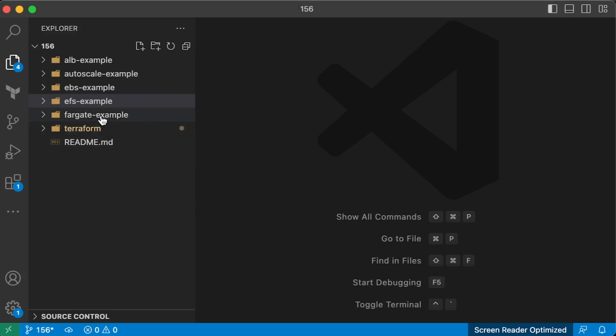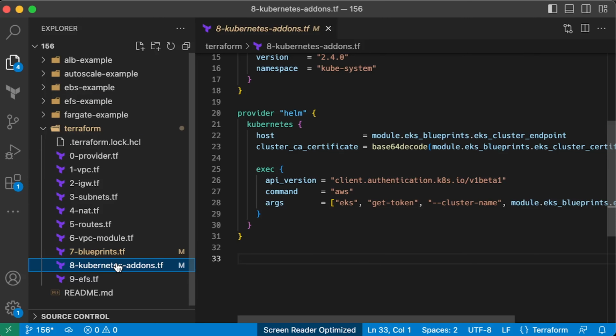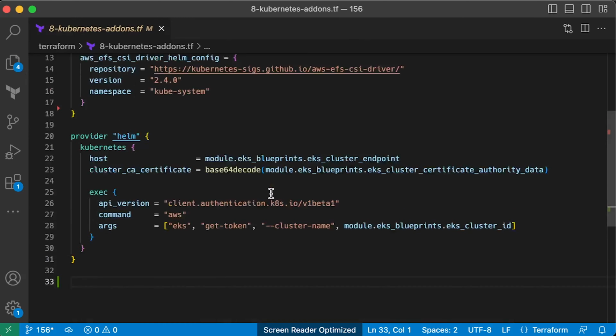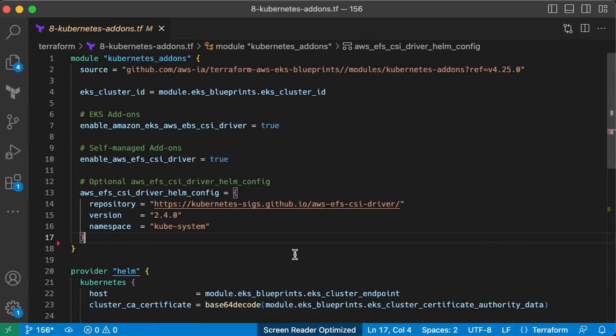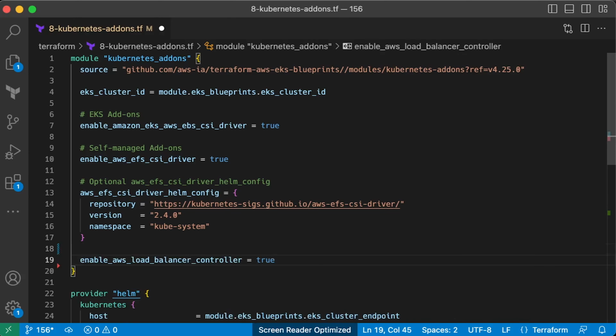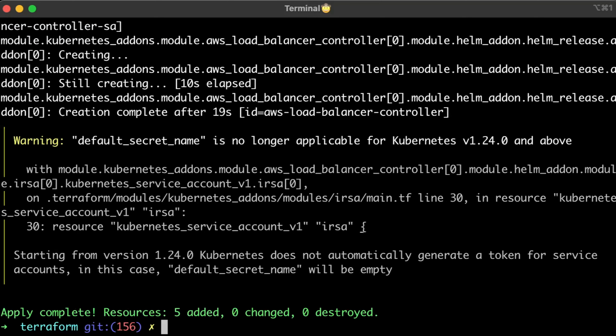Also, it supports two modes: instance mode, in which case your service must use a node port, and IP mode. IP mode is better, since it removes an additional network hop from the route. To install the AWS Load Balancer controller, we also use the self-managed EKS add-ons module. The controller itself is not used to proxy any traffic, compared to the Nginx ingress controller, so in this instance we'll keep all default settings. Let's go ahead and apply Terraform.